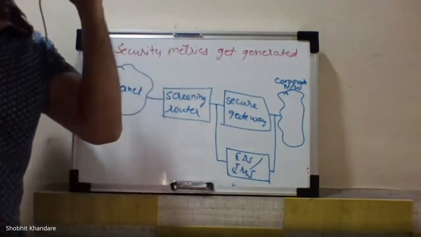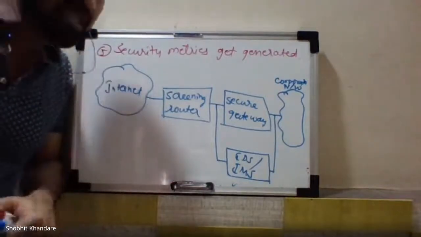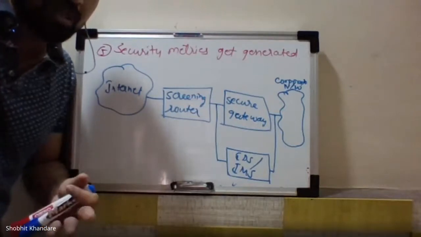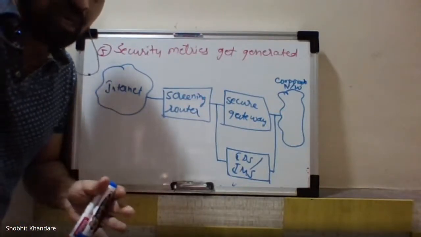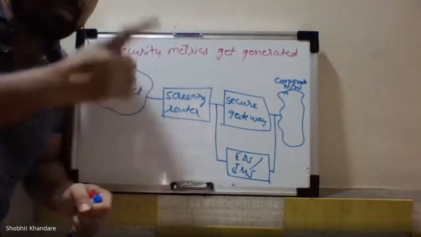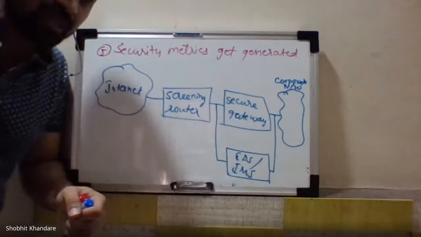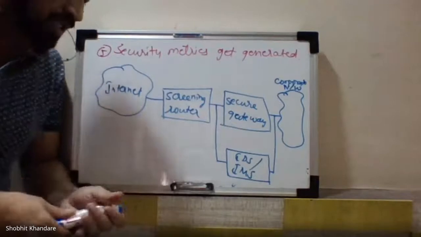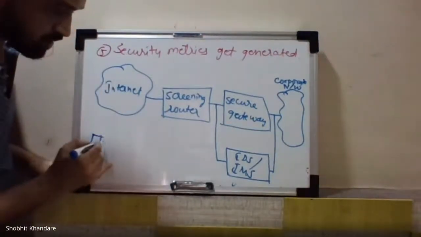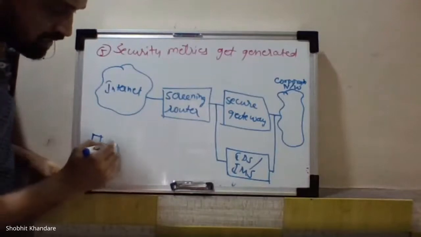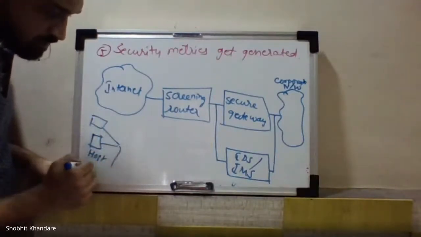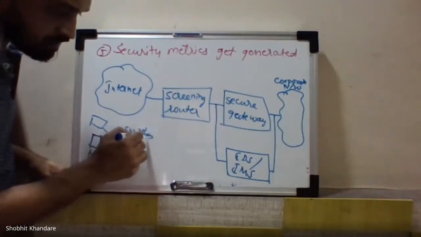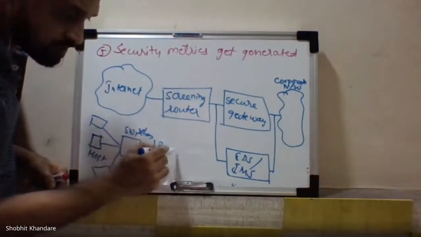If I give you an example, in our college, if you are sitting in any of the labs, you will have a router. You have switches, and these switches are connected to the router, and from the router it is given to the main server, and from the main server it is given to the internet, that is the outside world. This is how the flow is. If this is the host, there are many different hosts connected through the switches, then this switch is connected to the router.